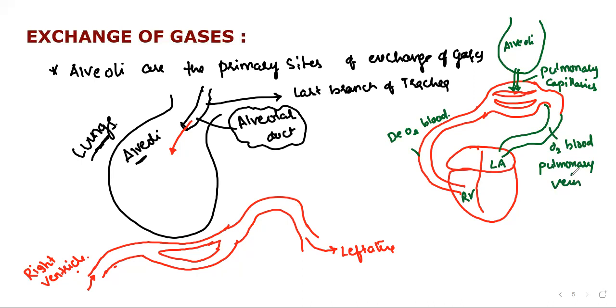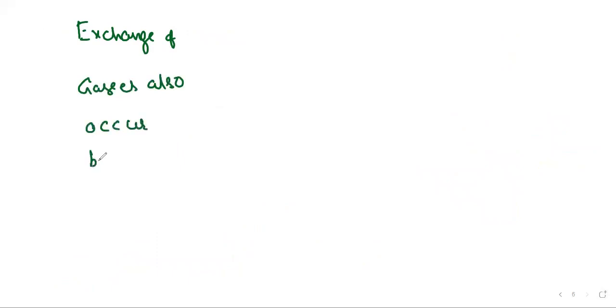So alveoli are the primary sites of the exchange of gases in the lungs. Then exchange of gases also occurs between blood and tissues. Let me show you that also. Exchange of gases also occurs between blood and tissues. Okay, so let me show you this.